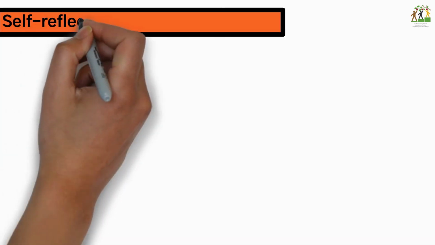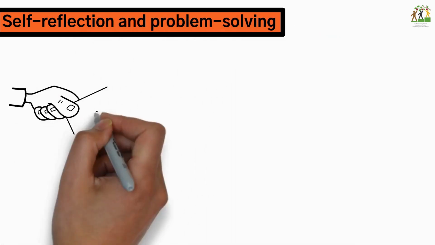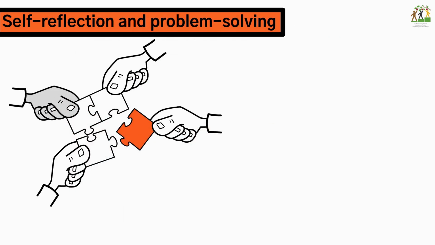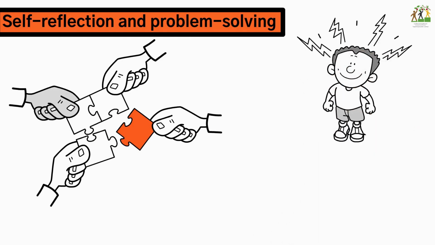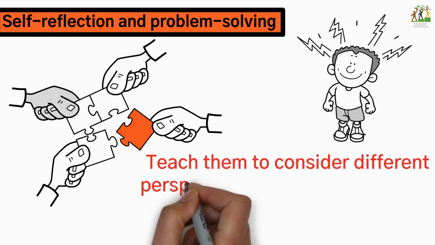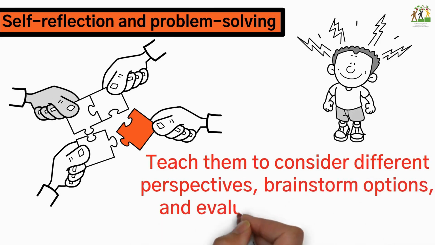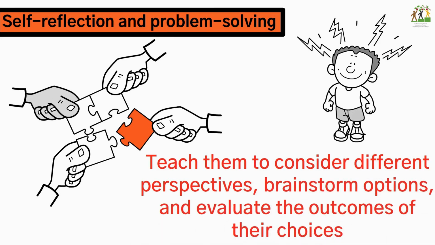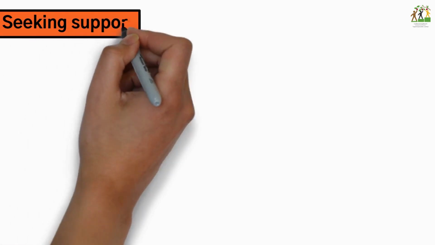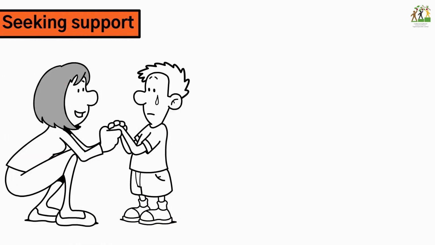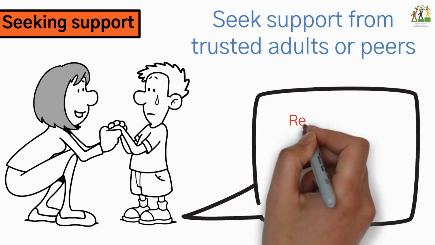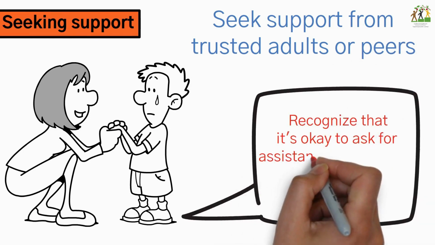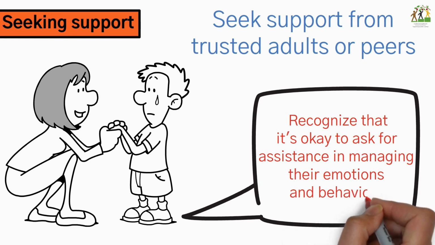Self-reflection and problem-solving. Help children develop problem-solving skills by encouraging them to reflect on difficult situations and find appropriate solutions. Teach them to consider different perspectives, brainstorm options, and evaluate the outcomes of their choices. Seeking support. Encourage children to ask for help when needed and to seek support from trusted adults or peers. Teach them to recognize that it's okay to ask for assistance in managing their emotions and behaviors.